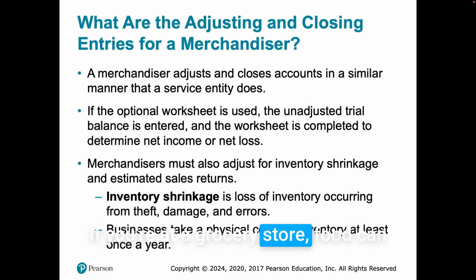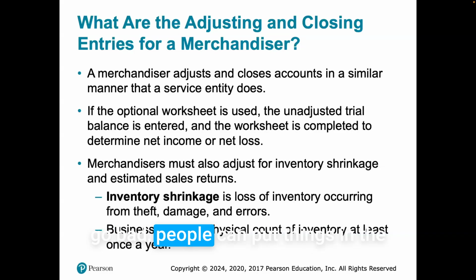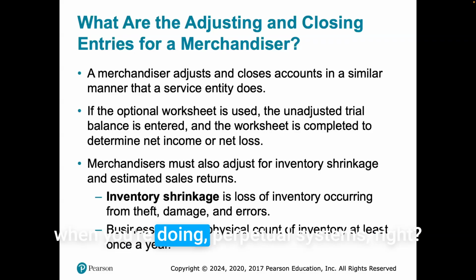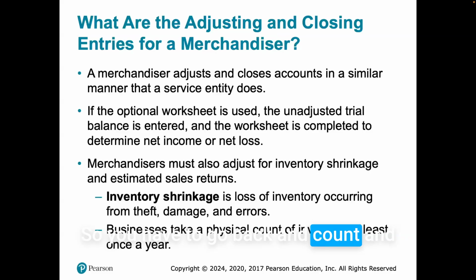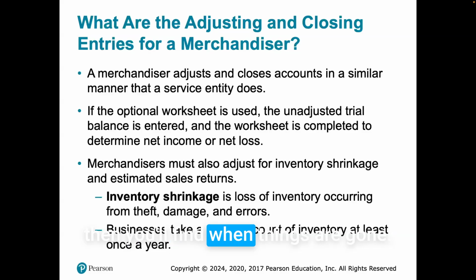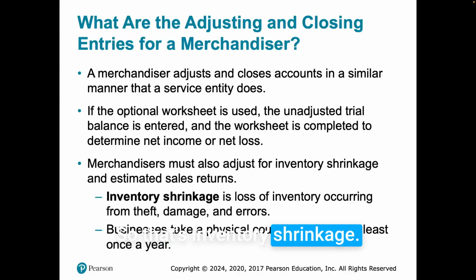Food can go bad, people can put things in the wrong area, people steal things. Those things don't get accounted for in a perpetual system, so you have to go back and count and do a periodic inventory, and then you'll find when things are gone. So that's inventory shrinkage.